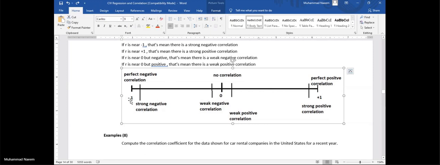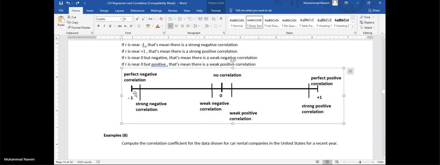If this value is exactly -1, the conclusion is that there is a perfect negative correlation between x and y, between the two variables under consideration. If the value of r is +1, there is a perfect positive correlation between the variables. If the value is 0, there is nothing. They are not associated. They are not correlated.